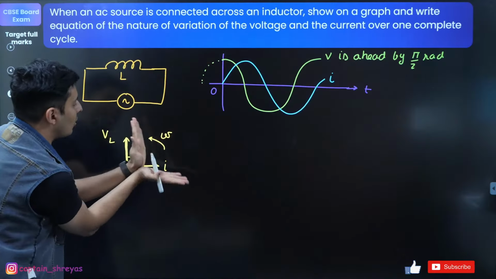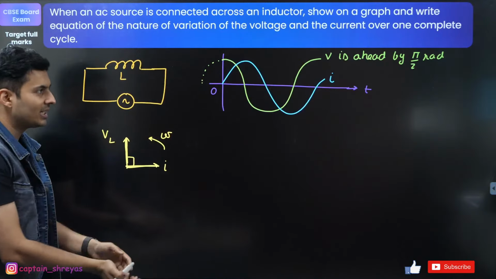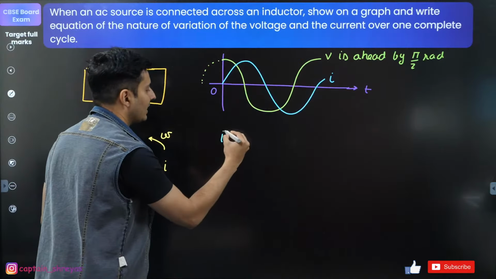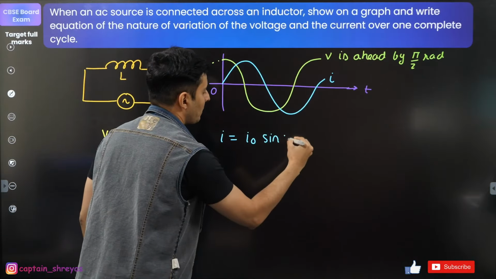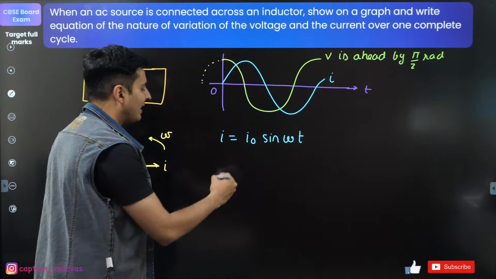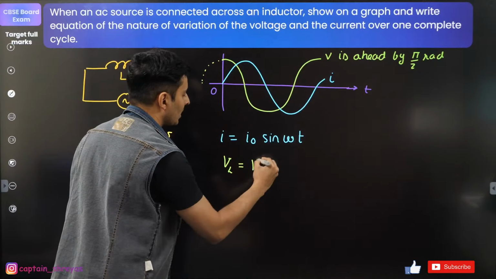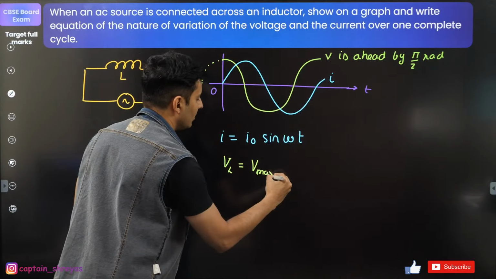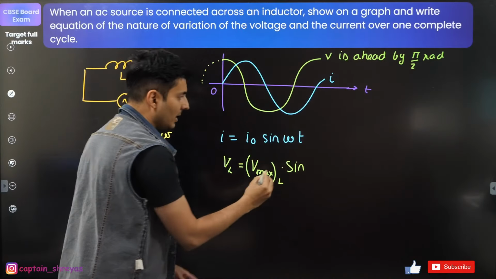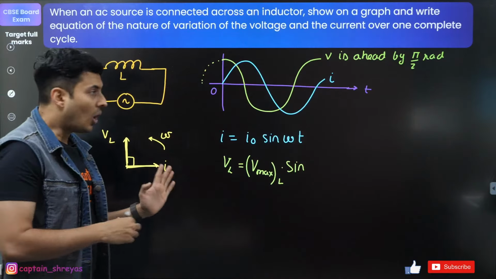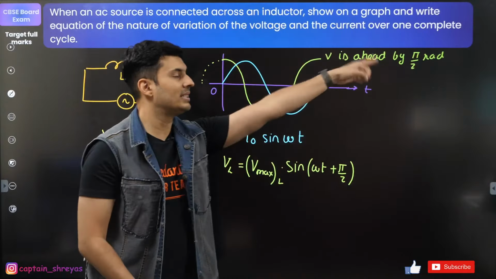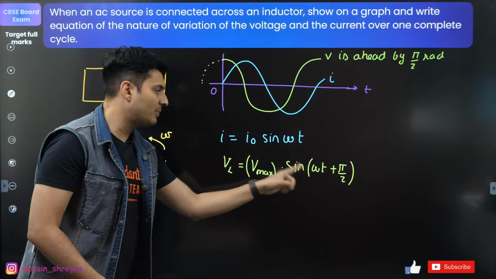These rotate like this. Voltage is already in front. Current is following the voltage. Definitely. If you look at the equations, this is how it should look like. If I write the current equation, it will be I naught sine omega t. Okay, I can use a sine function, I can use a cosine function, does not matter, guys. Whereas for the voltage across the inductor, it will be maximum voltage across the inductor into, here if I use sine, I will use sine only, but because voltage is ahead of the current, I will put sine omega t plus pi by 2. That is very important because it is ahead by pi by 2. So that plus pi by 2 is important.